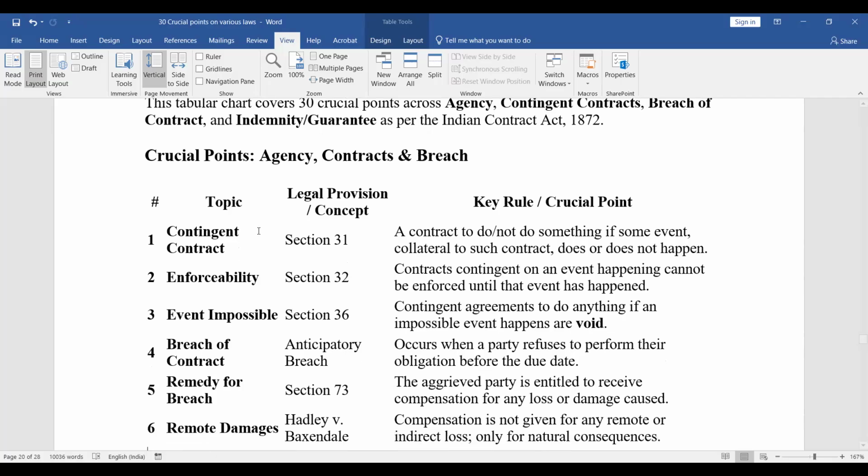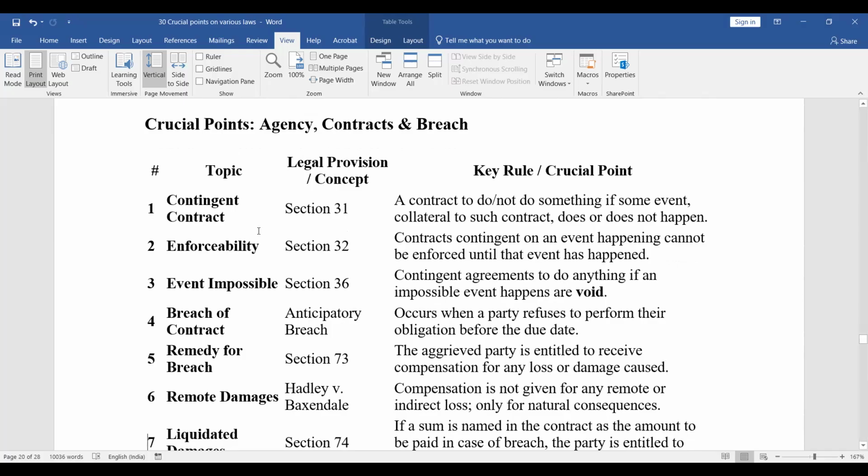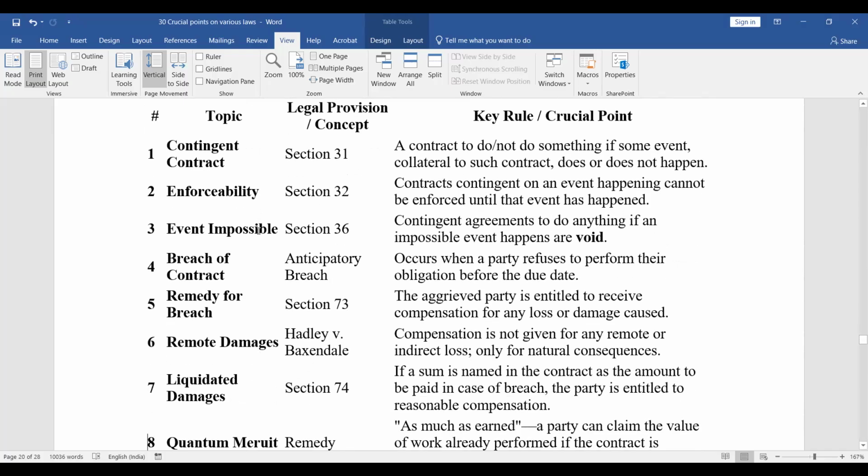Contracts contingent on an event happening cannot be enforced until that event has happened. Event impossible, section 36. Contingent agreements to do anything if an impossible event happens are void. Breach of contract. Anticipatory breach occurs when a party refuses to perform their obligation before the due date. Remedy for breach, section 73. The aggrieved party is entitled to receive compensation for any loss or damage caused.